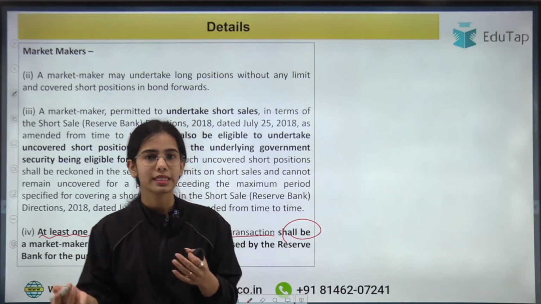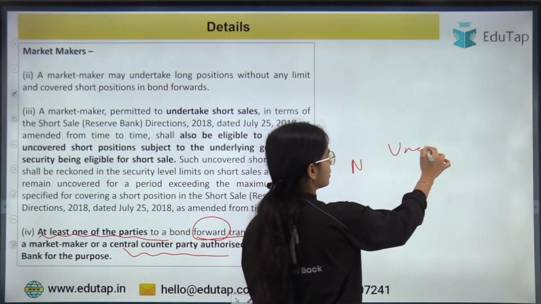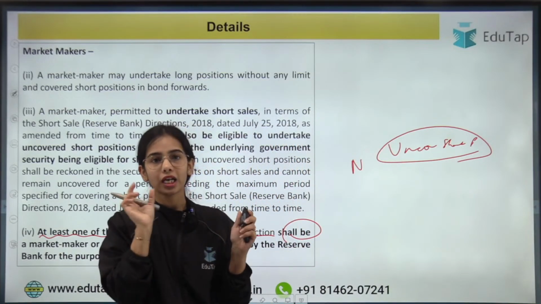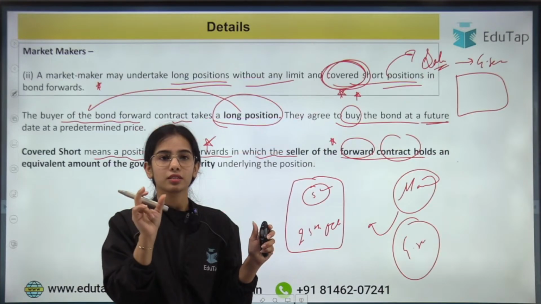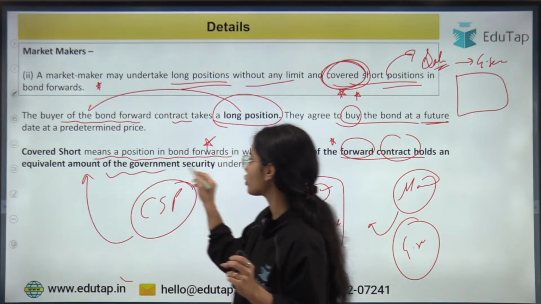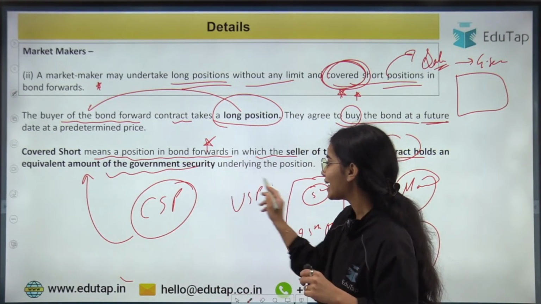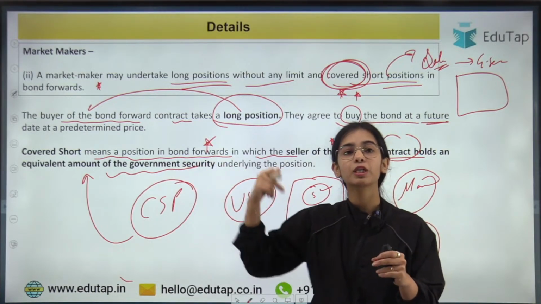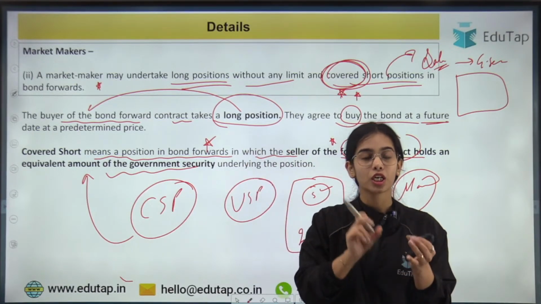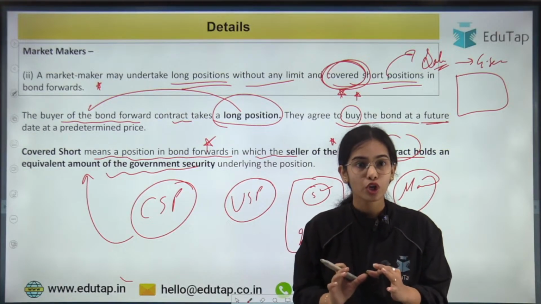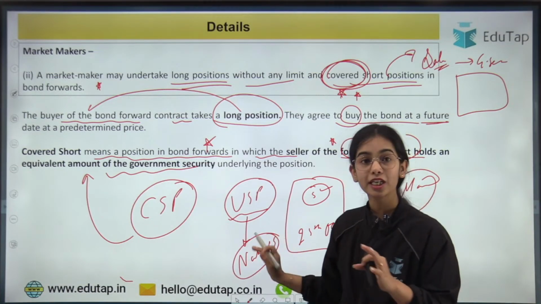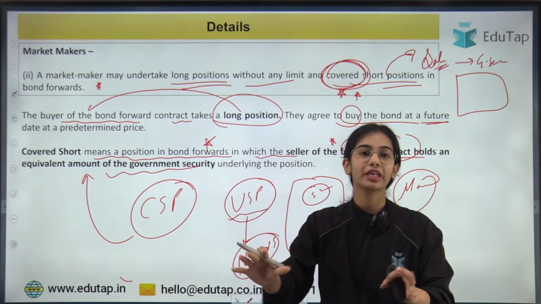In the naked short selling, see, uncovered short position is any position that is other than the covered short position. So in the covered short position, you have the equivalent amount of government security. In the uncovered short position, it can happen that you have the government security but not of the equivalent amount. It can happen that you have the means to borrow the government security but you do not have it right now. So uncovered short position is not as bad as naked short selling. In the naked short selling, there is no means of having it at all right now.